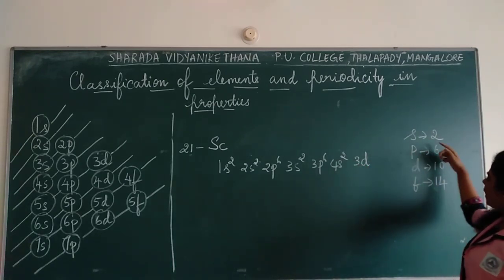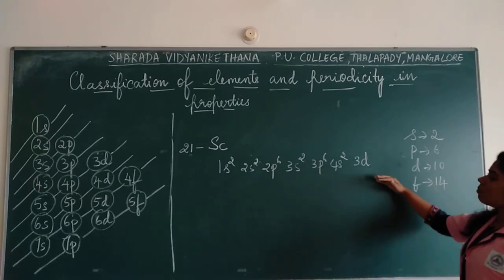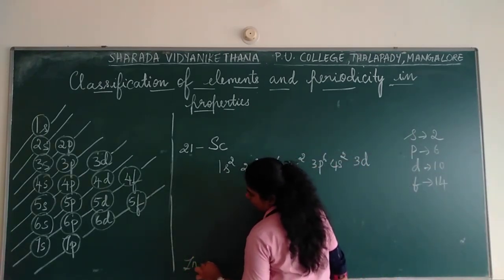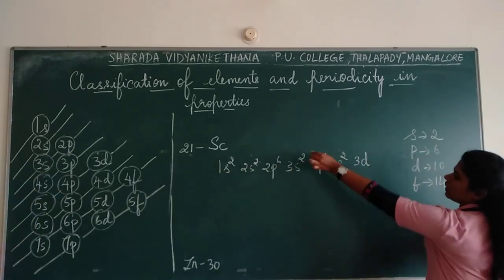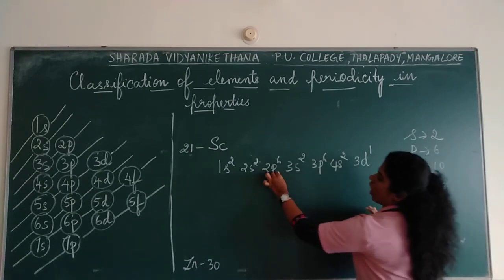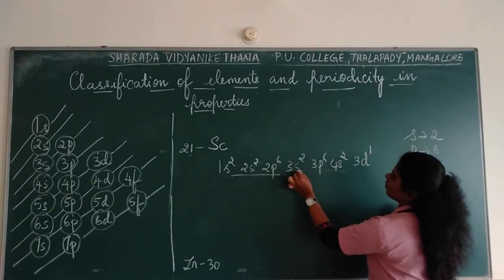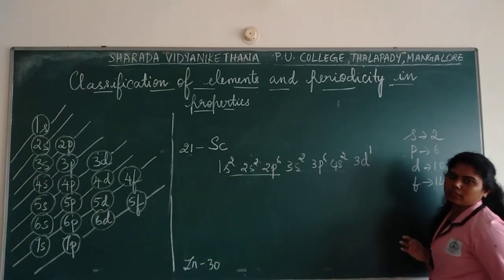So 3d, D can take how many electrons? So till 10 you can finish. So it comes up to zinc, that is 30. Okay. Zinc is 30. So you can fill D10. So here D1. How much is this? 10. Correct? Neon again, you have 6 plus 4, 10. 10, 10, 20, 21. Okay.